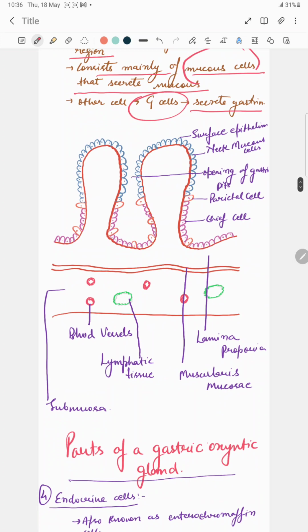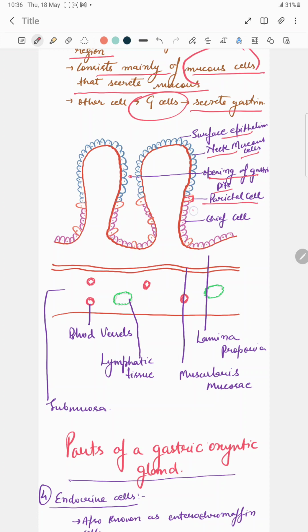So look at this. This is the structure of the cells. This is the surface epithelium. This is the neck mucus cells. This is the opening of the gastric pits. In my previous lecture, if you read about the foveae or the gastric pits, this one is the gastric pits. These somewhat large cells are known as parietal cells.